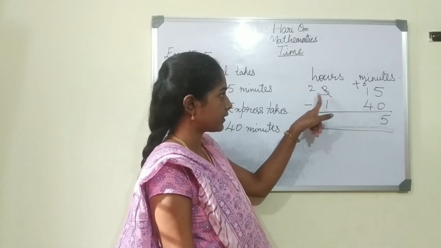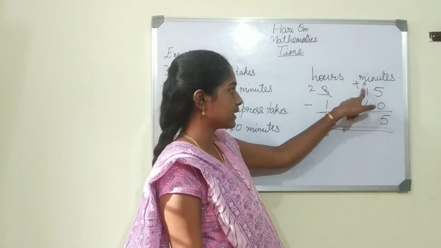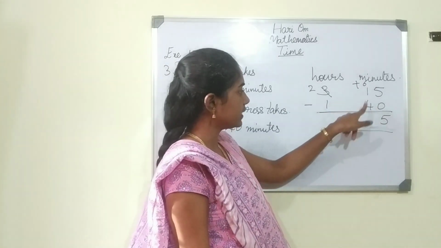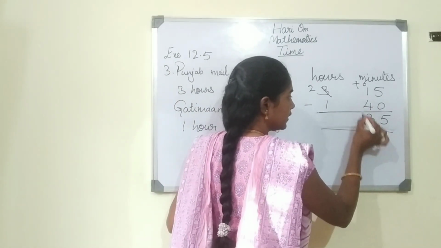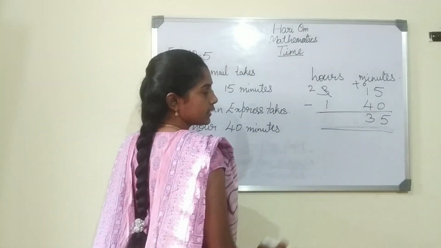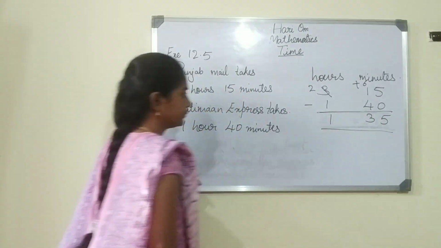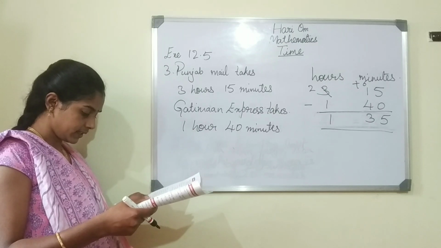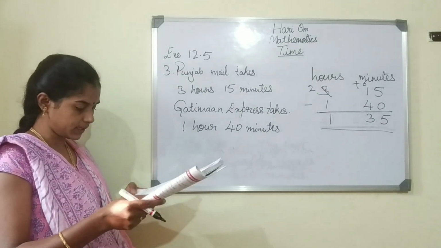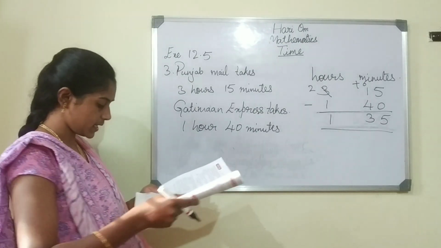We are borrowing from hours, so it becomes plus 6. 6 plus 1 is 7. 7 minus 4 is 3. 2 minus 1 is 1. So Riya can save 1 hour 35 minutes if she travels by Gatiman Express.